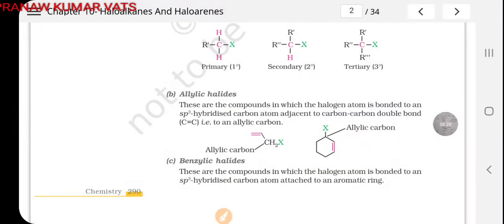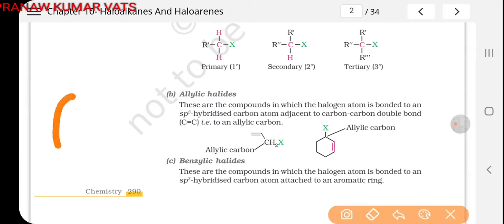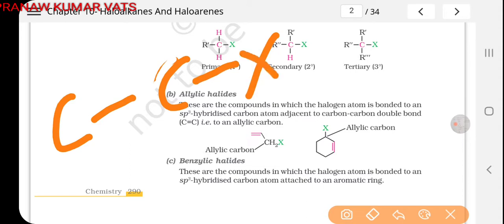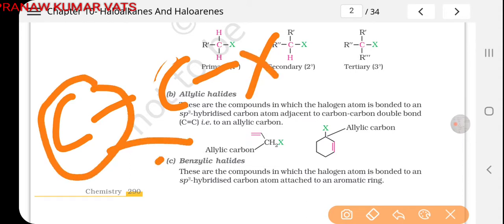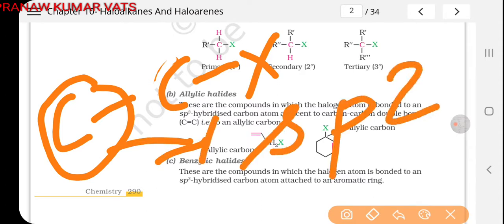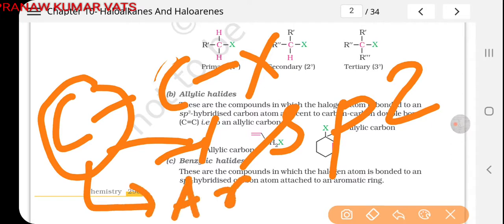So next one is benzylic halides. In benzylic halides, the condition is the same, that is one carbon, another carbon, and then halogen. But the case is that this carbon must be sp2 hybridized, and second, it must be aromatic.